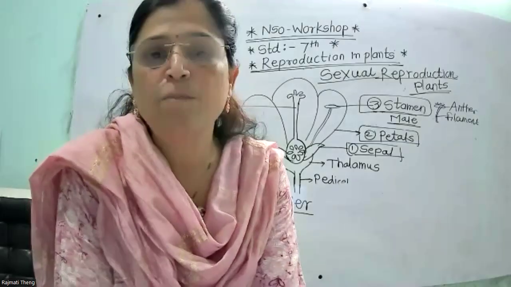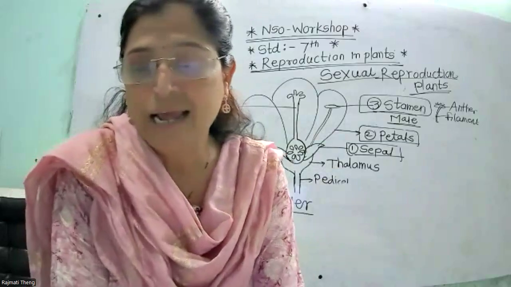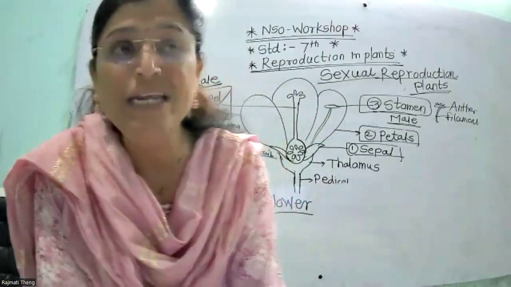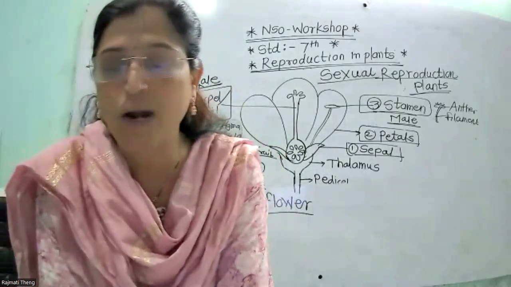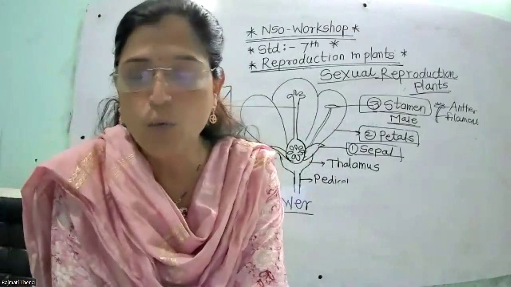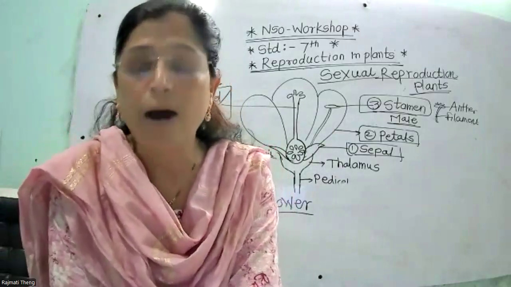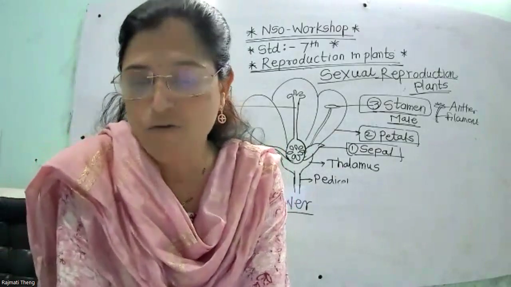Now in some flowers either the male or female part is present, having only one sex, and that type of flower is called a unisexual flower. Maize, papaya, cucumber, date palm are examples of unisexual flowers.